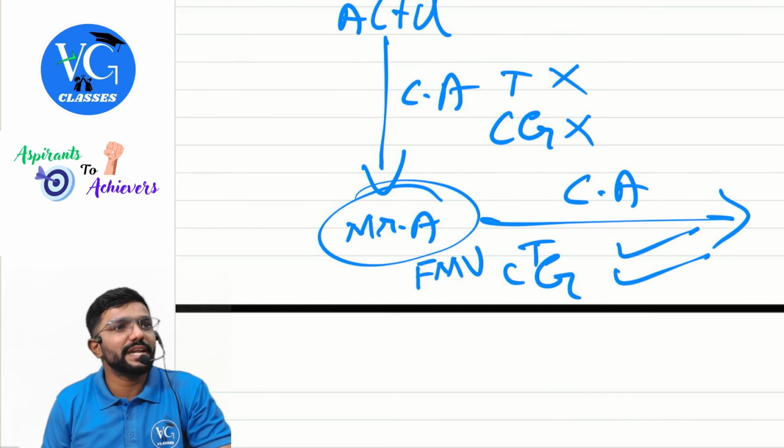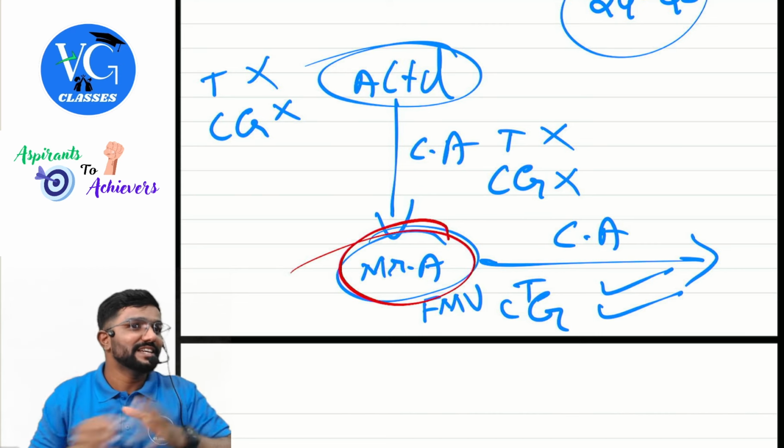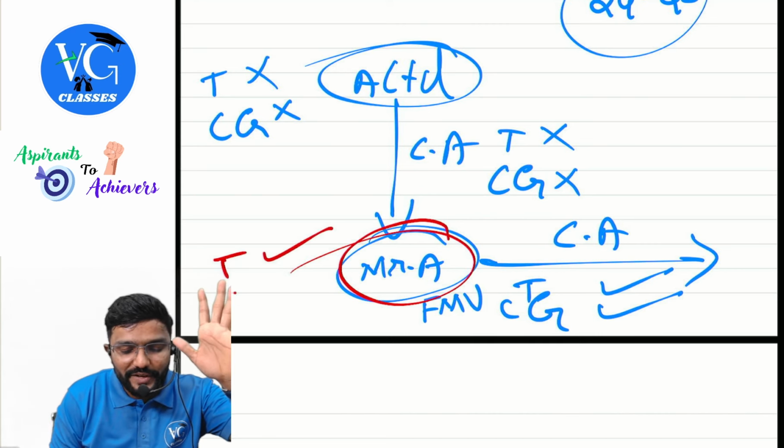Guys, listen here. When A Limited distributes the asset, who is the transferor? A Limited. For them, it is not a transfer. We will not compute capital gains for them. Now listen. For the shareholder, is it a transfer? Yes. What did he transfer? Shares. He would have surrendered the shares. Should we compute capital gains for him? Yes. What is the full value of sale consideration? The FMV of the asset which he has received. Or if he has received money also, even that we will take care of. But the consideration to the extent of accumulated profit will be deemed dividend.